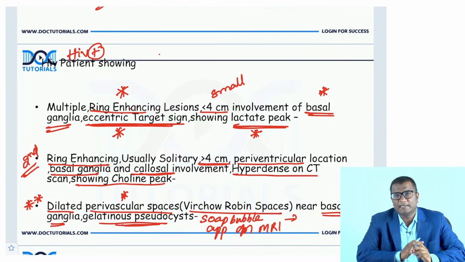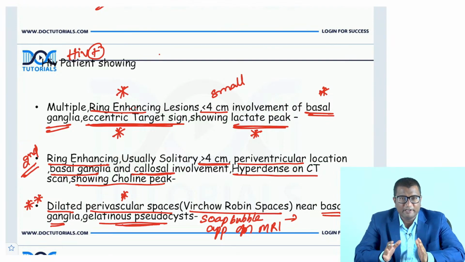Okay. Let us simplify this. Again, a very important clinical scenario, an HIV positive patient, right? On the MR imaging, you are finding different findings. Let us get to this one by one. I'll ask you the same questions again towards the end. Hope you will do them right at the end. Okay, so concentrate carefully now.